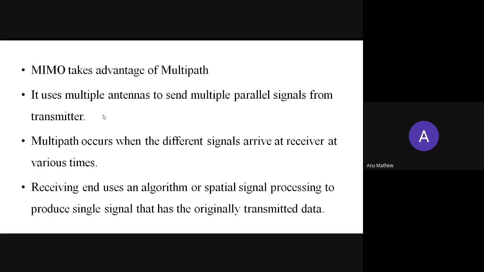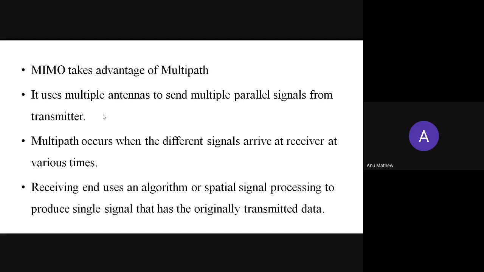At the receiver, we are using specialized algorithms and spatial signal processing techniques to produce a single signal from the multiple signals which are received at different times. Okay. Then the multiple signals received at different times in the receiver will be combined to find the original data which was transmitted.